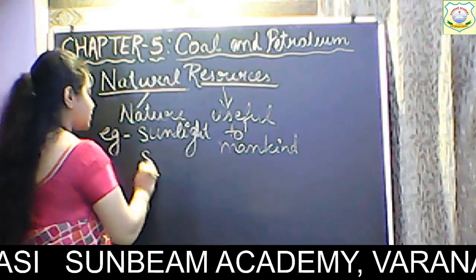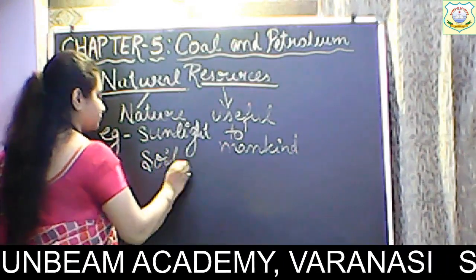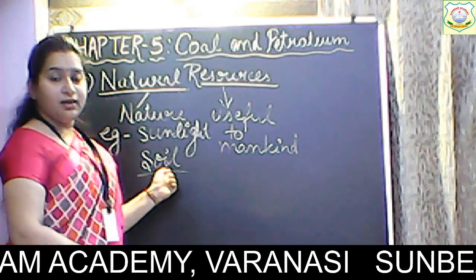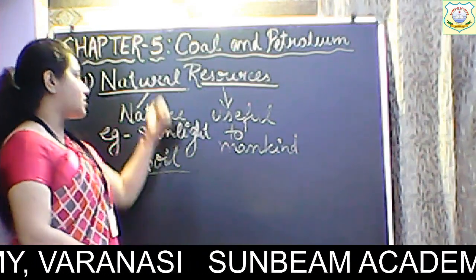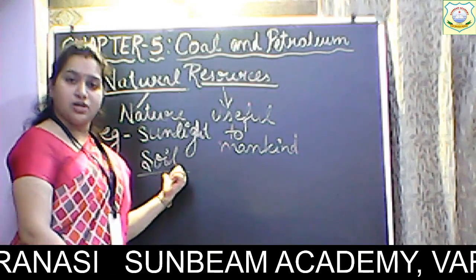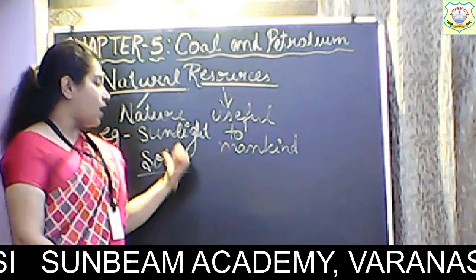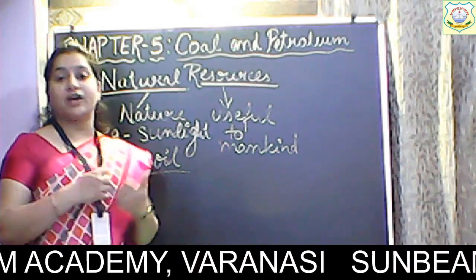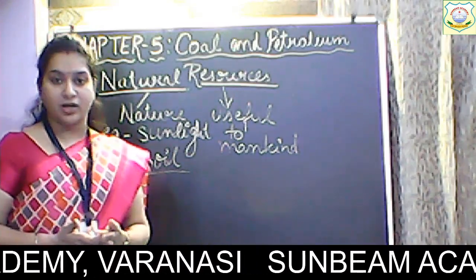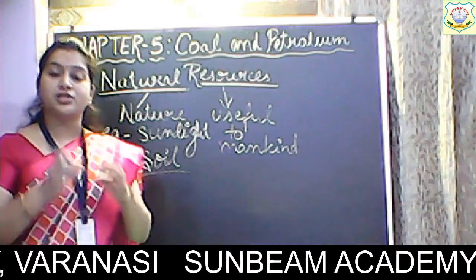Second we have is soil. Okay, soil, we cannot create soil, isn't it? So again, soil is also a natural product. Okay, now how it is useful for us? Again, soil contains various minerals. Alright, it also holds the water.